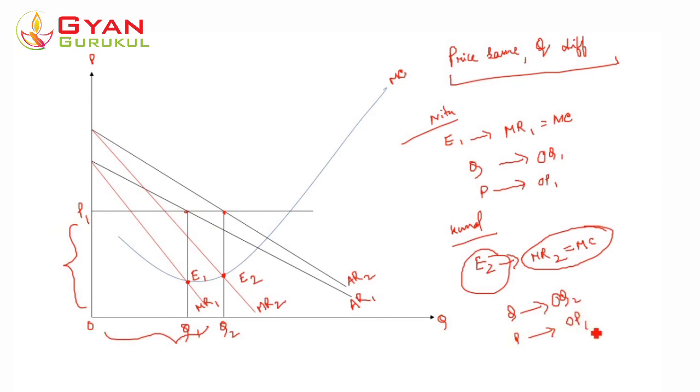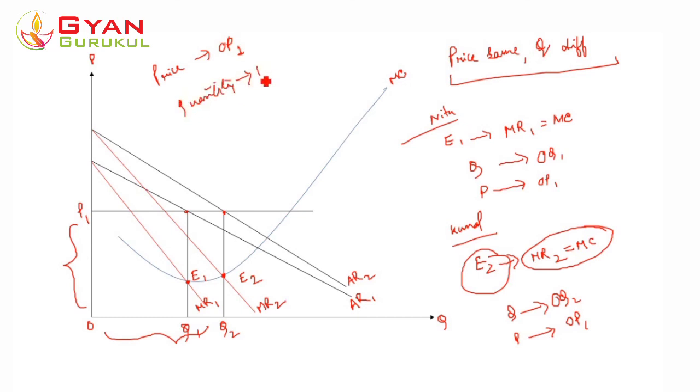Clear? So we see that because of the difference in demand curves of the two buyers, the monopolist is selling OQ1 quantity at OP1 price to Neta, while he is selling a higher quantity, OQ2, at the same price OP1 to Kunal. So here the price is remaining the same at OP1, but the quantity is different.